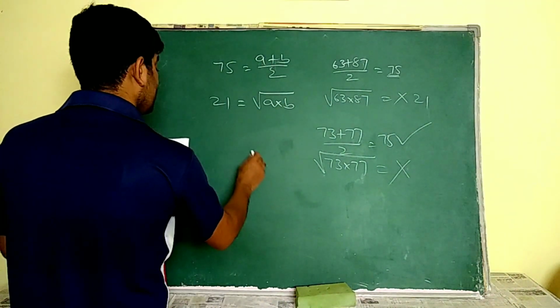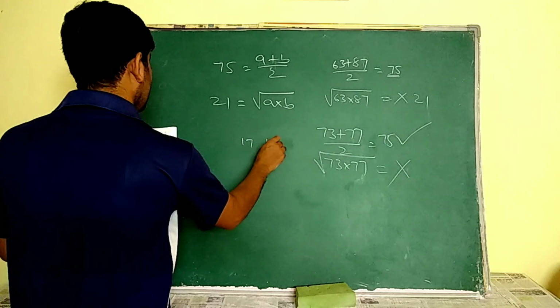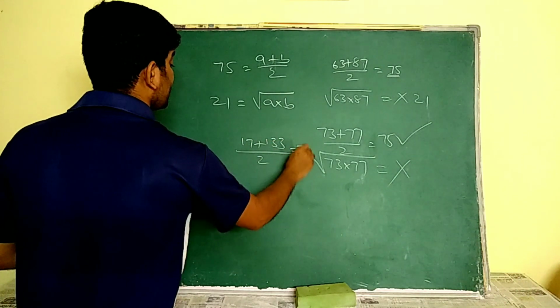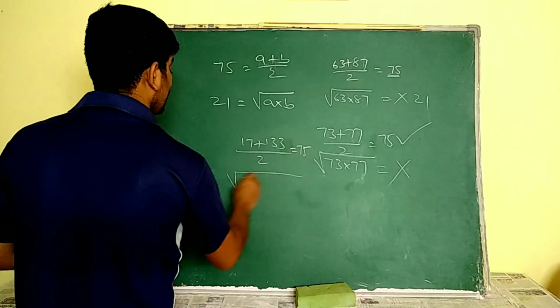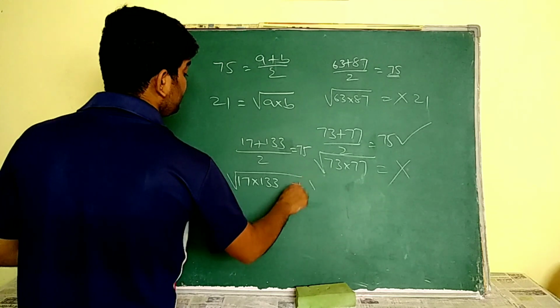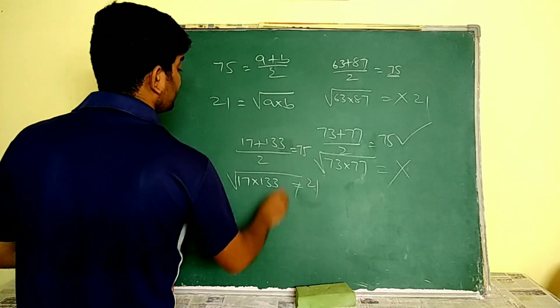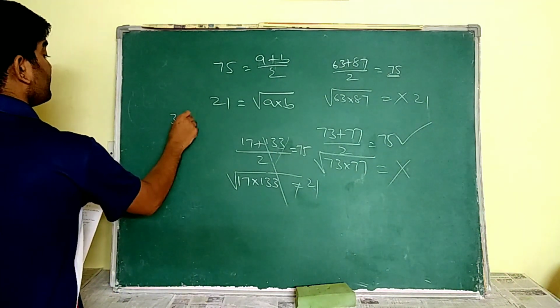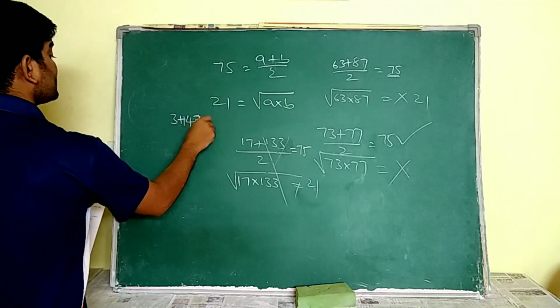So next, 17 and 133. It also satisfies the first condition, whereas coming to the second condition, root of 17 into 133 is not equal to 21. So it also fails. The last one, 3 and 147.